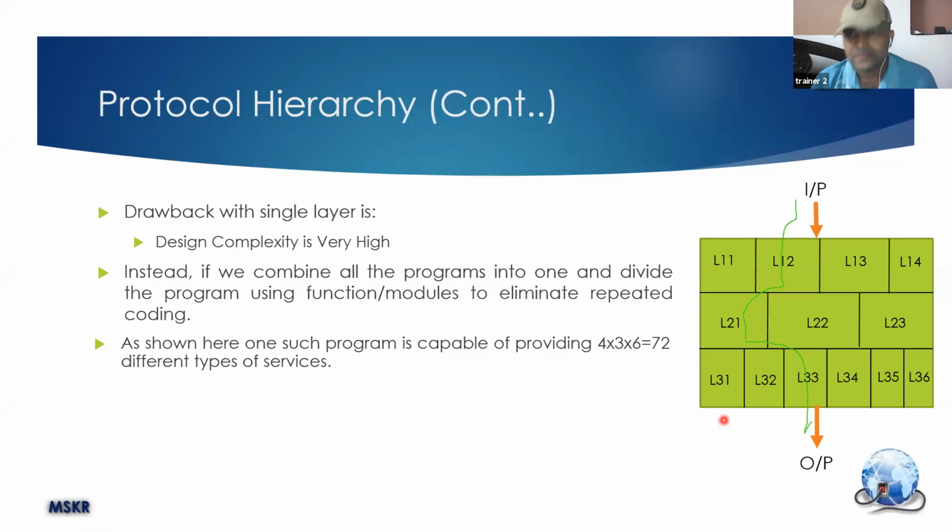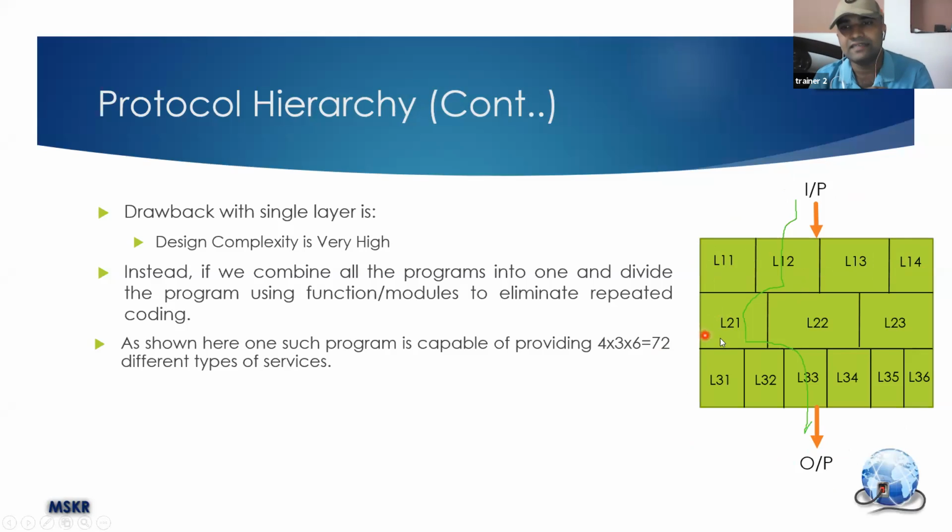Now, if you are familiar with probability, you can easily understand what is meant by 4 into 3 into 6, that is equal to 72. From this set of protocols, that means services, I can provide 72 types of overall service to a user. A user will be here providing inputs, and a medium will be here taking output. You give inputs to the top layer, and you choose one of these four protocols, that means four functions. You are providing a part of the service.